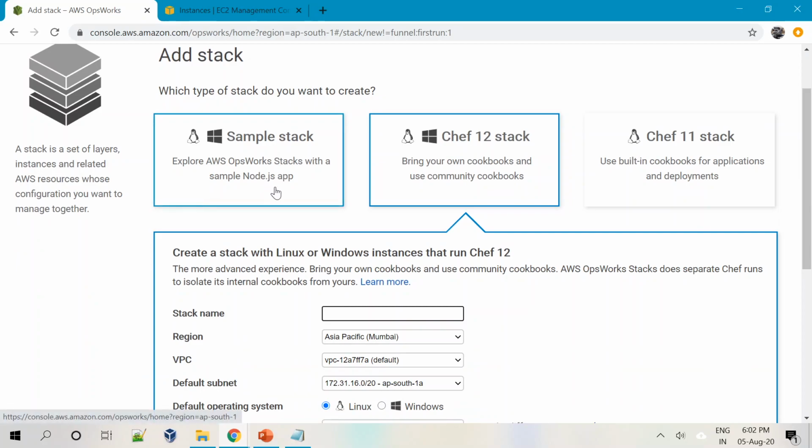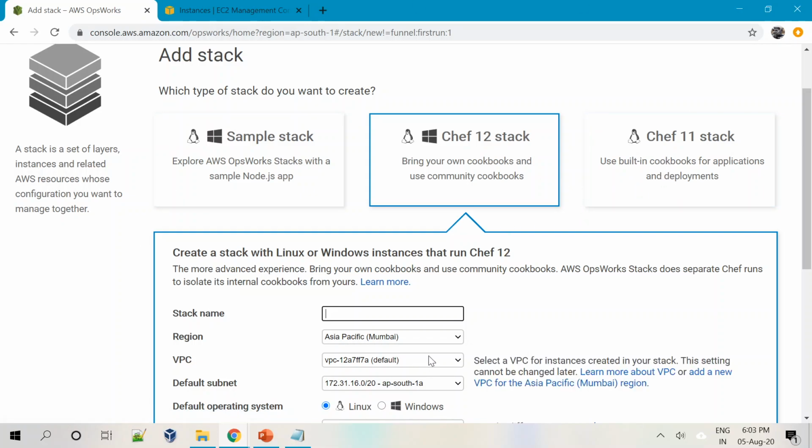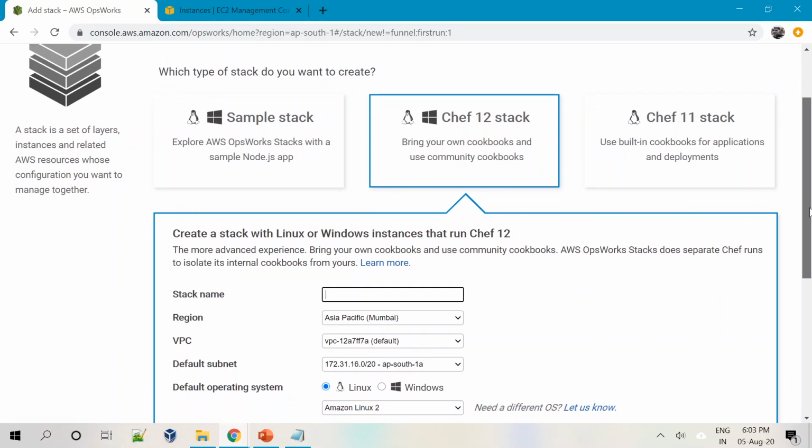Then you have three different options. One is called a sample stack. If you just want to execute some sample application from AWS which is already built into the stack, then you can use the sample stack. Or you can use Chef 12, which is version 12 of Chef and helps you bring your own cookbooks, or you can use Chef 11, which helps you use only the built-in cookbooks. In this particular case, as I said, we are using one of the cookbooks developed by AWS, but that's our custom cookbook. So I would like to go with a Chef 12 stack.